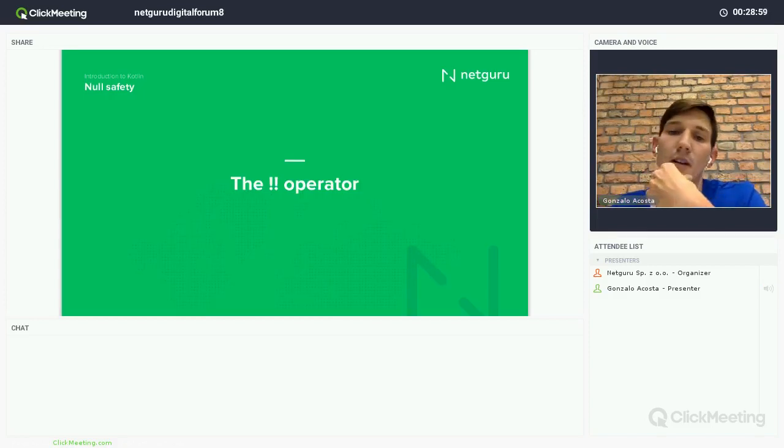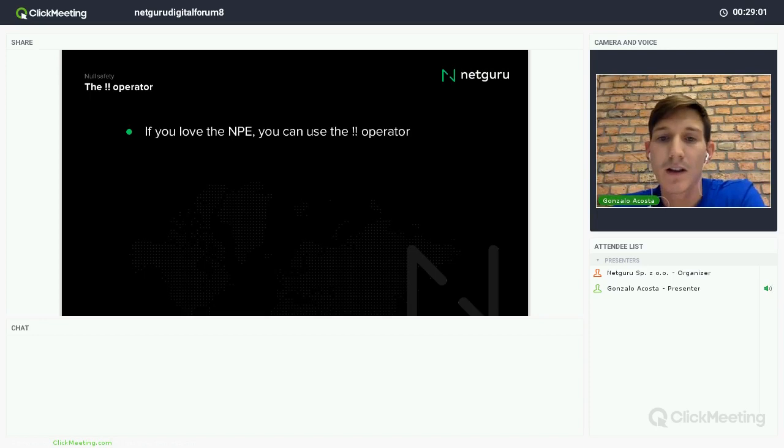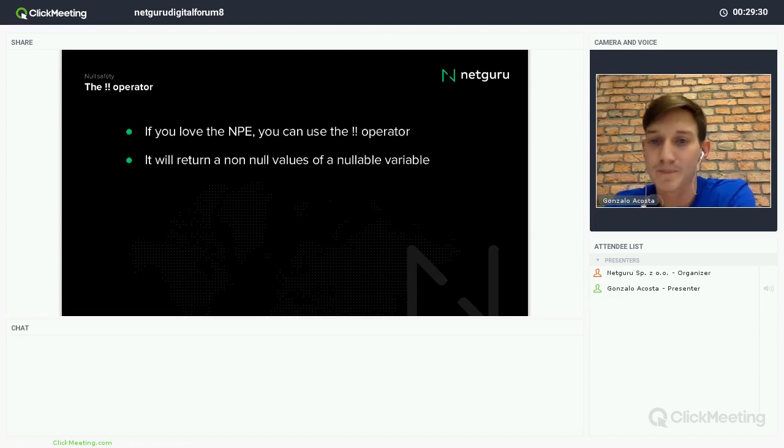Then we have this operator, and use it at your own risk, because this operator will say, okay, give me whatever it is here. I don't care if it's null or not null. So use it at your risk. I don't recommend using it. I mean, maybe sometimes you need it for interoperability matters, right? But normally in Kotlin code, you will not need it.